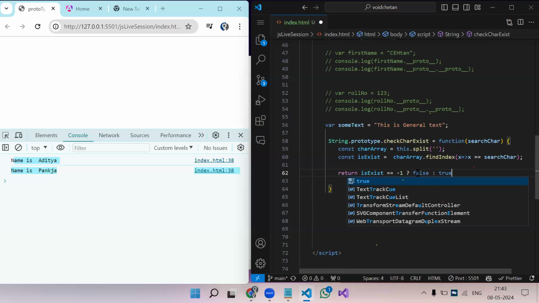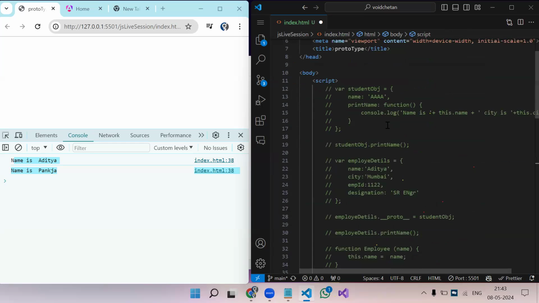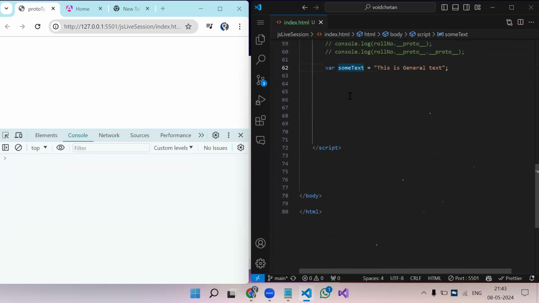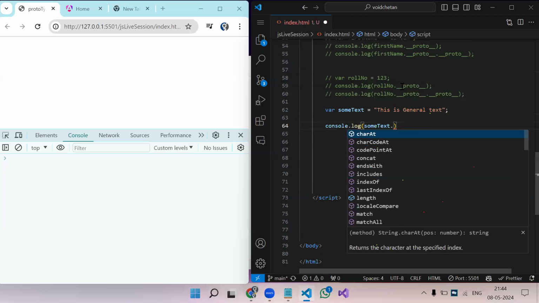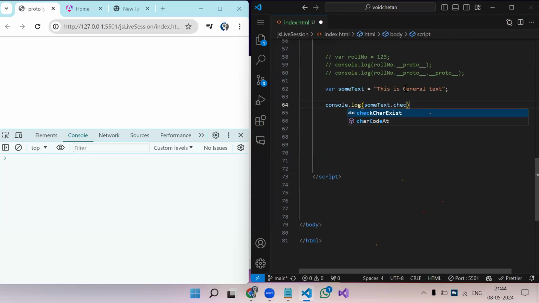Else we will return true. Okay. Now let's remove this and put it at the top just to hide. Now some text. I will print console.log some text dot, what was our method name? Check char exist. It won't suggest actually, because this is our custom function. So it won't suggest when we press the dot, but you can access it.